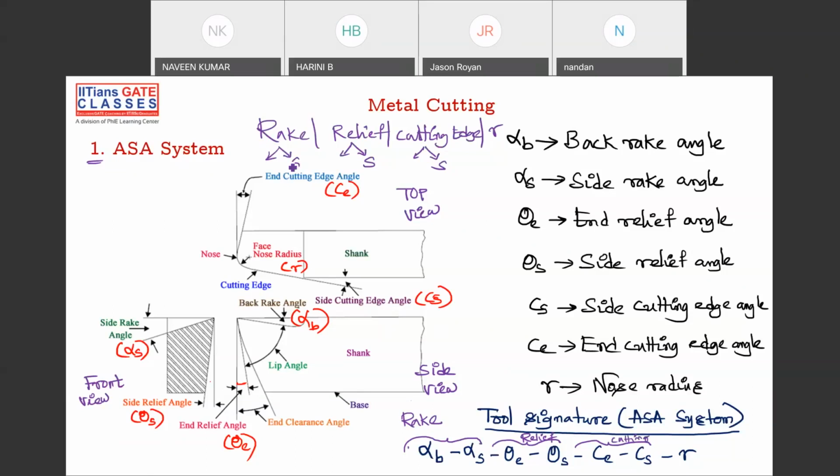Rake is generated by alpha. So alpha S, side rake angle; theta S, side relief angle; CS, side cutting edge angle. And the first ones come as alpha B, back rake angle; theta E, end relief angle; CE, end cutting edge angle; and finally R. So remember the series: rake, relief, cutting edge angle. In rake angle you have alpha B, alpha S. In relief you have theta E, theta S. In cutting edge angle you have CE and CS. And every second in the couple corresponds to your side. This is how I remember.